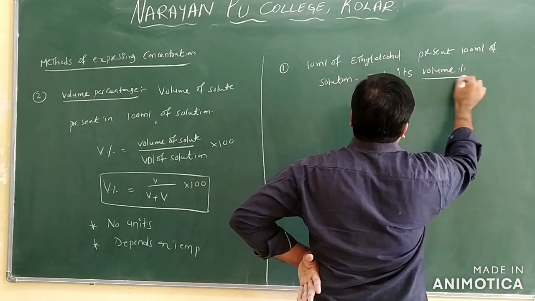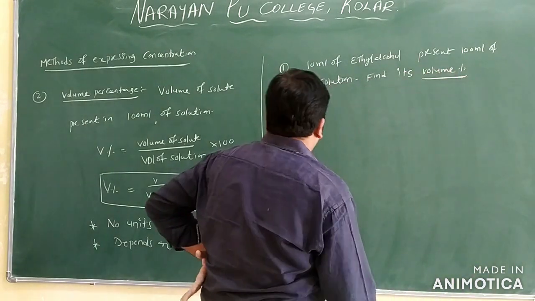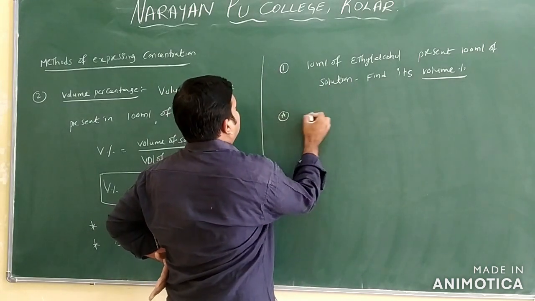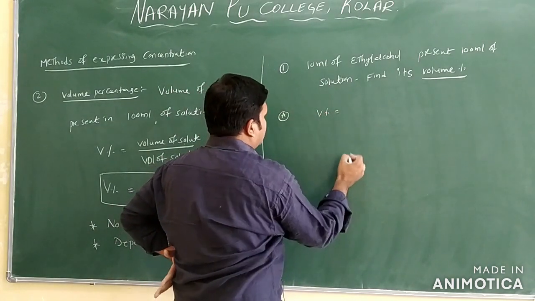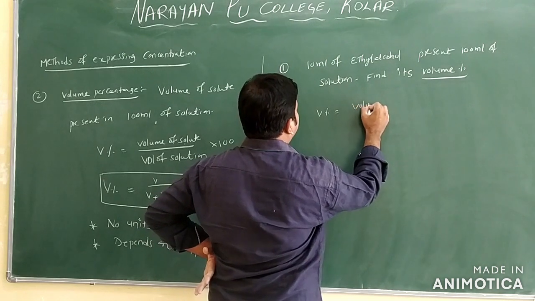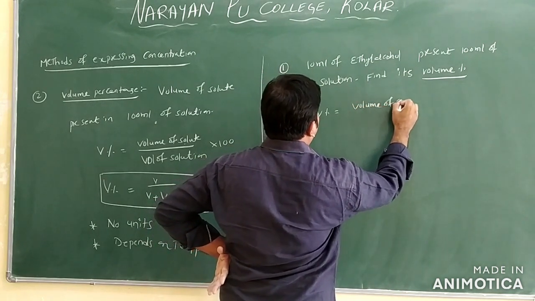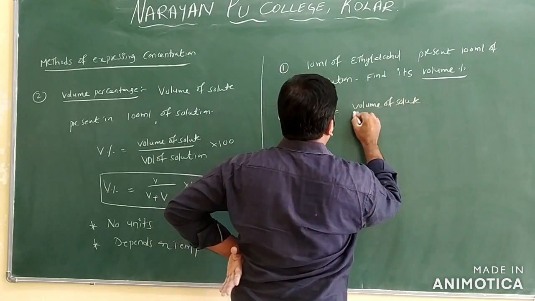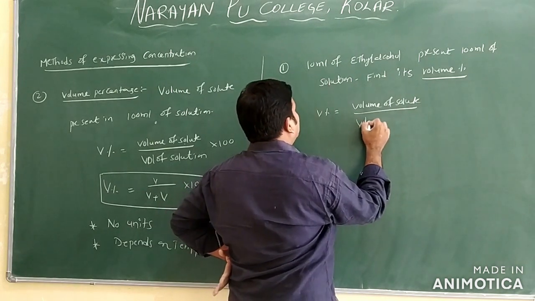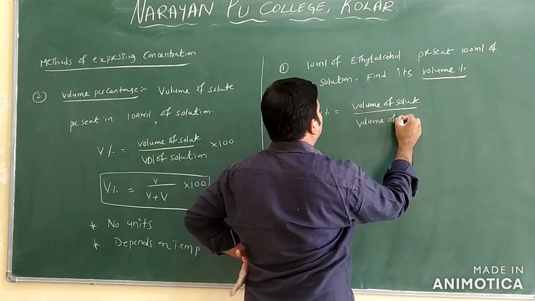Clear? So you know the formula: volume percentage is equal to volume of solute by volume of solution